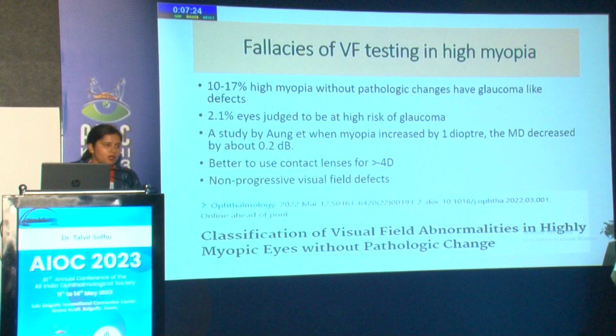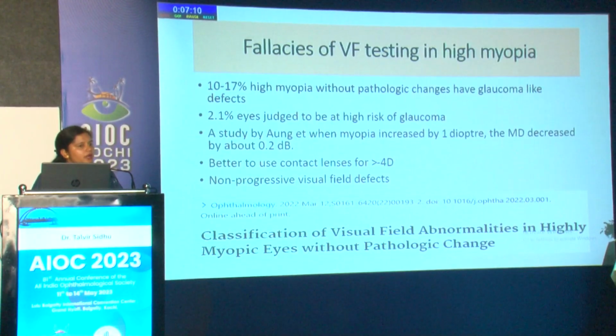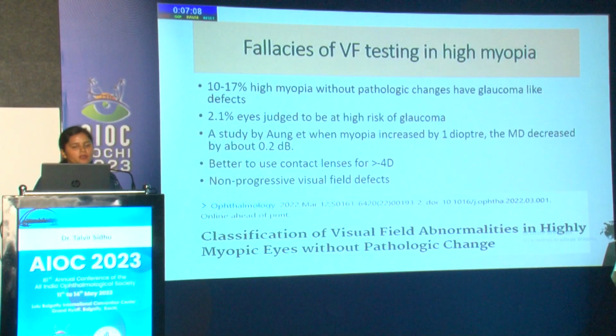Fallacies: when we talk about clinical diagnosis, if we are not able to diagnose, we rely on the visual fields, and if not visual fields, we rely on our OCT. And we all know that most of the glaucomas in India and in our country have IOPs lower than 20 millimeters of mercury, because usually the higher IOPs will be shown in DVTs when you're doing them early mornings, and patients mostly present to us in the afternoons or evenings when the IOP has come down.